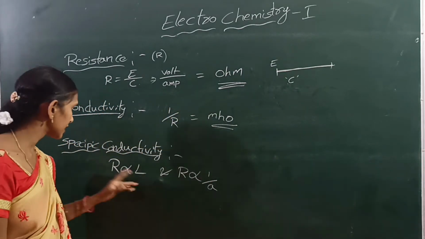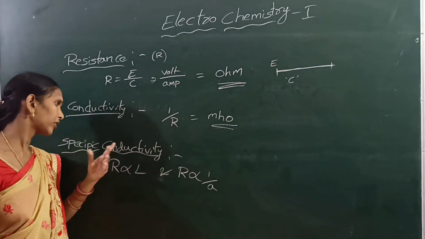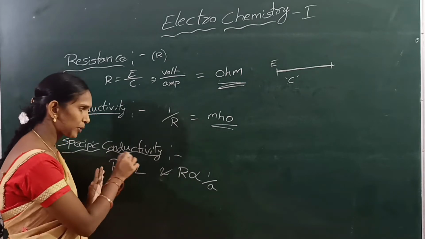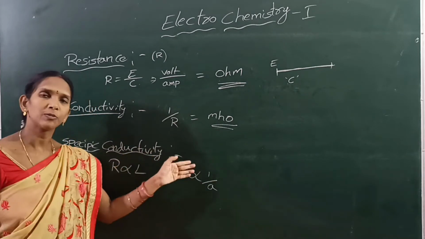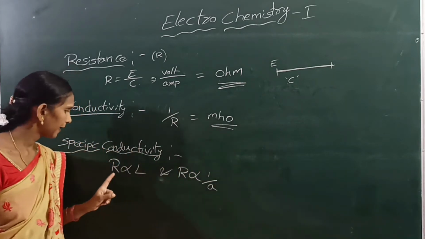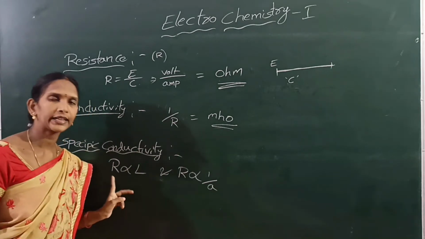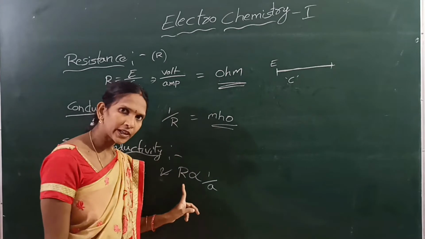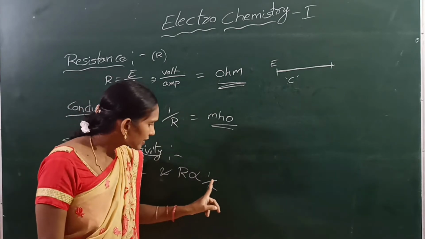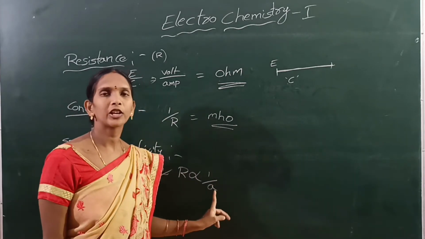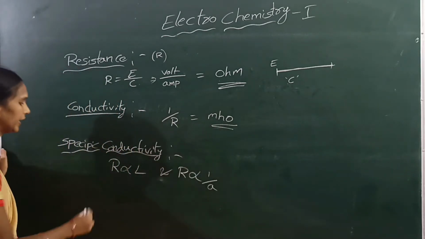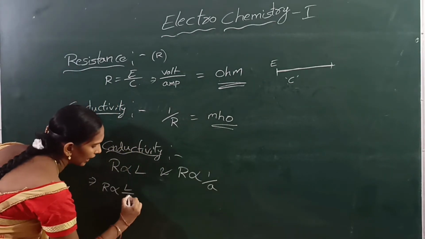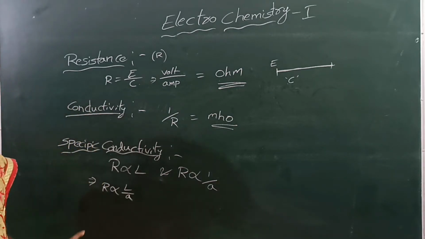First we discuss specific resistance, then specific conductivity. The resistance of the conductor is directly proportional to the length of the conductor and inversely proportional to the area of cross section. Then R is proportional to L by A, length by area.